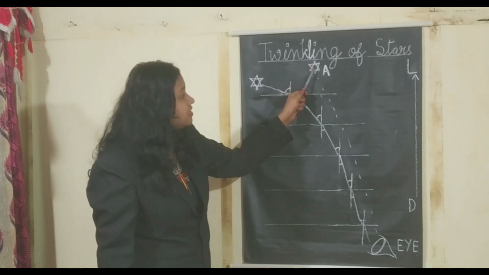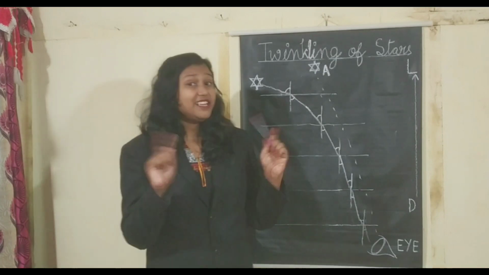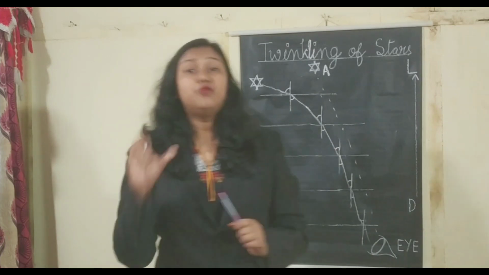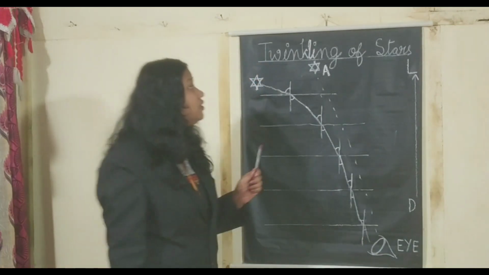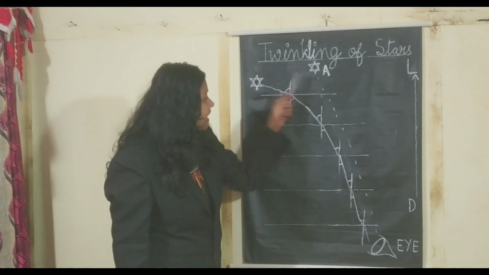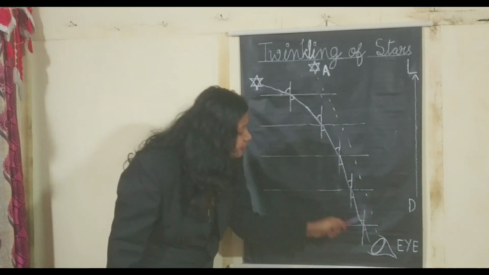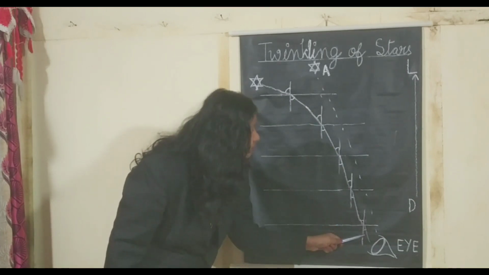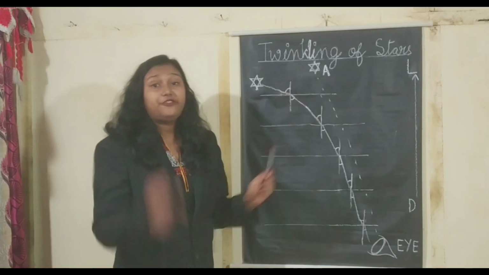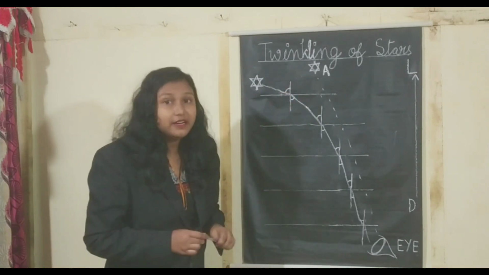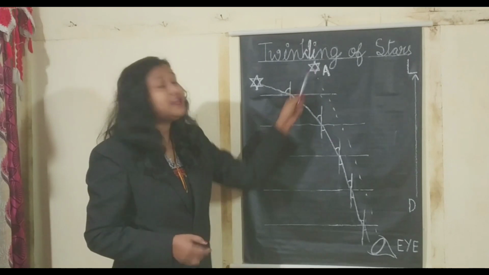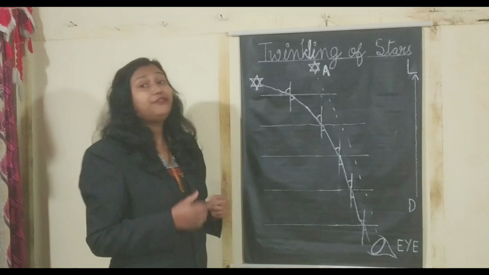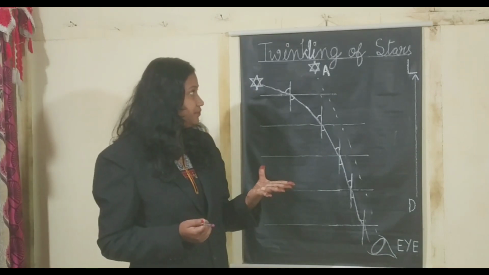The apparent position of the star is also not stationary. Why is it not stationary? Because the earth keeps on moving, rotating. So the starlight, until it reaches our eye, faces several refractions. You can see here. So it fluctuates, it flickers. Sometimes it appears brighter than its original position, and sometimes it appears fainter than its original condition.